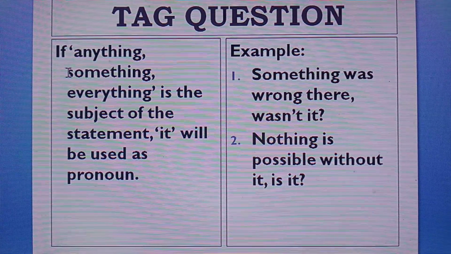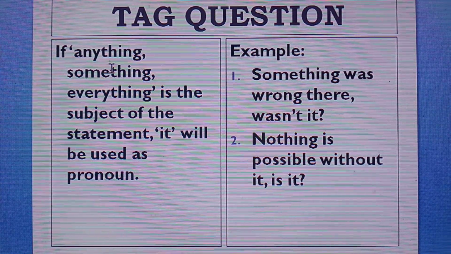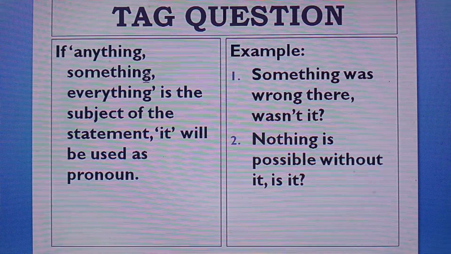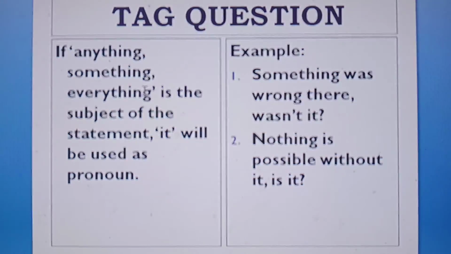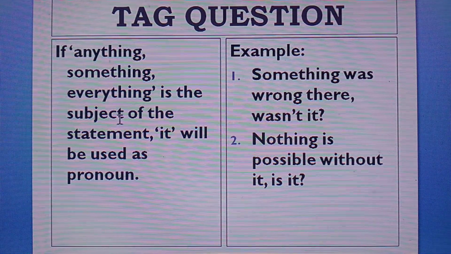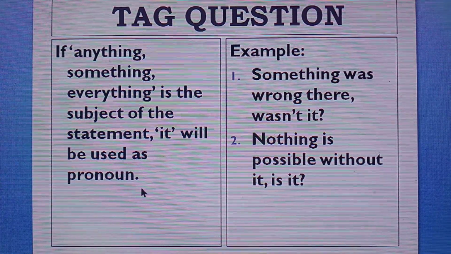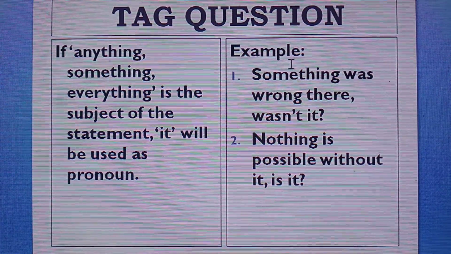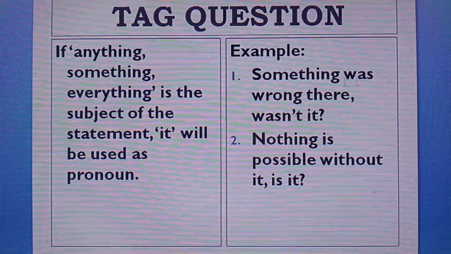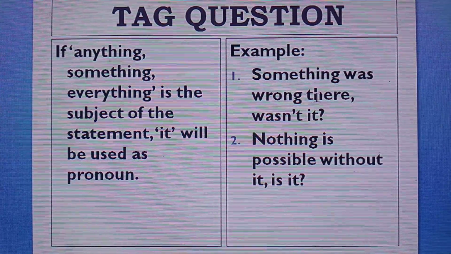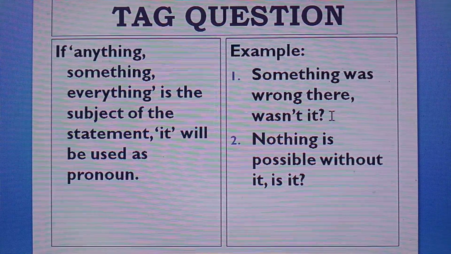If anything, something, everything is the subject of the statement, it will be used as pronoun. For example, something was wrong there. Wasn't it?